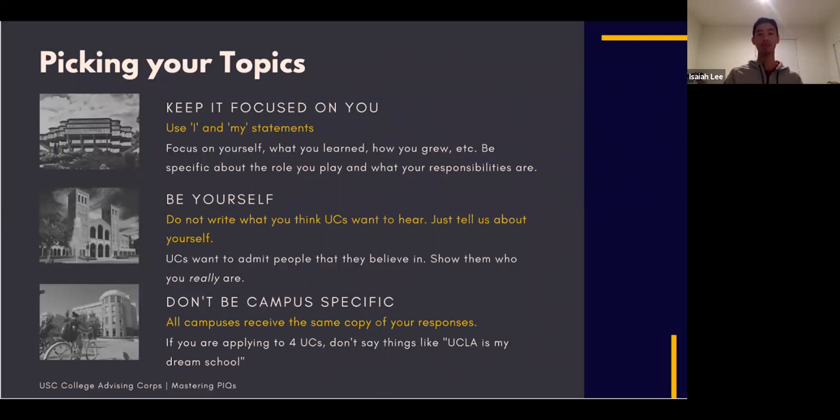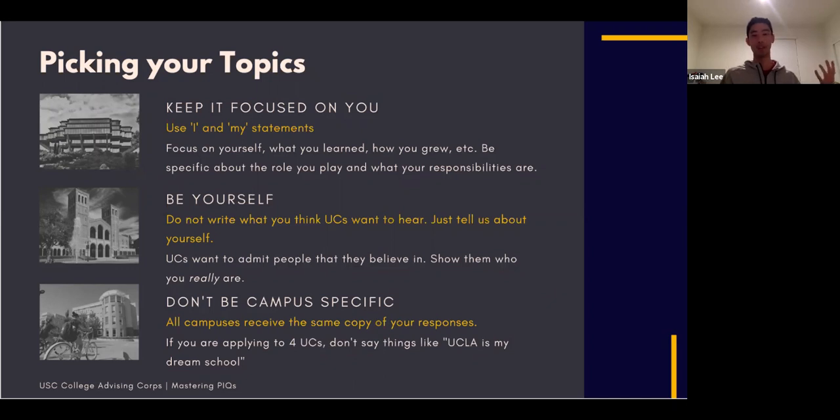Okay, this is a super big one. I have a lot of students who come to me and say, oh, I want to write it in a way that would make me look good for the UCs. But please do not do that. If anything, just write for yourself. I've been telling students, treat this like a journal entry.